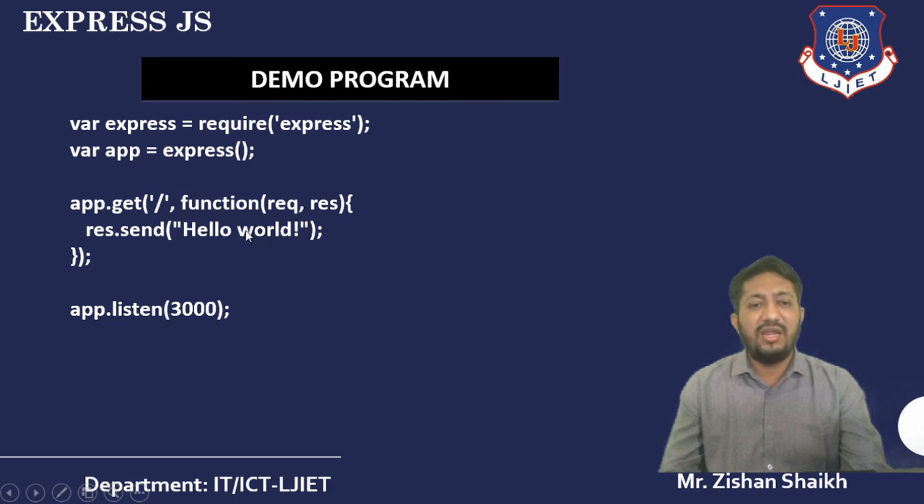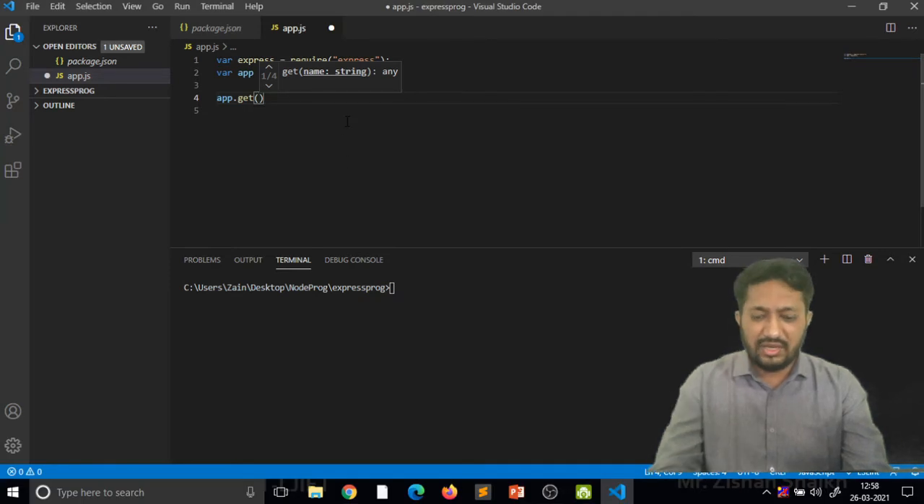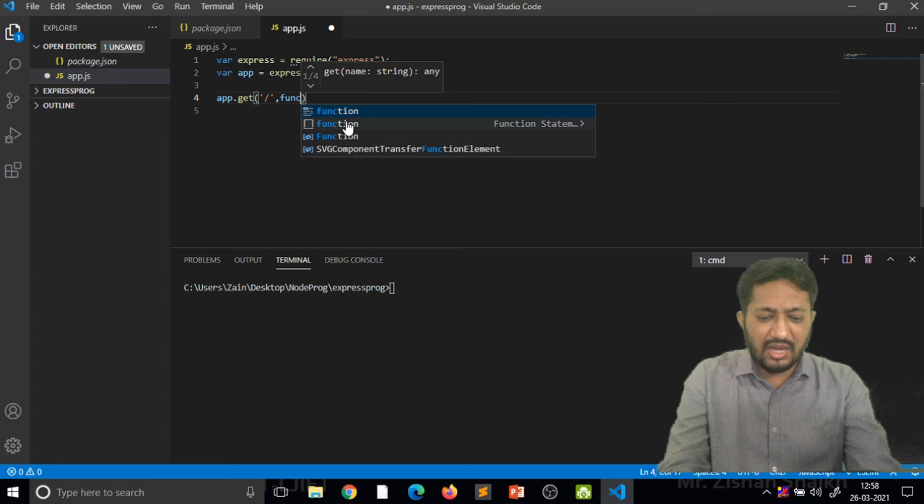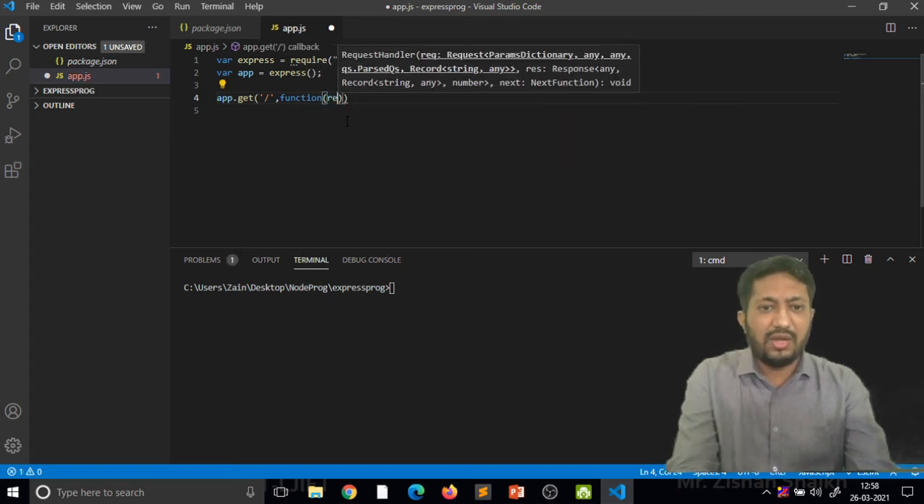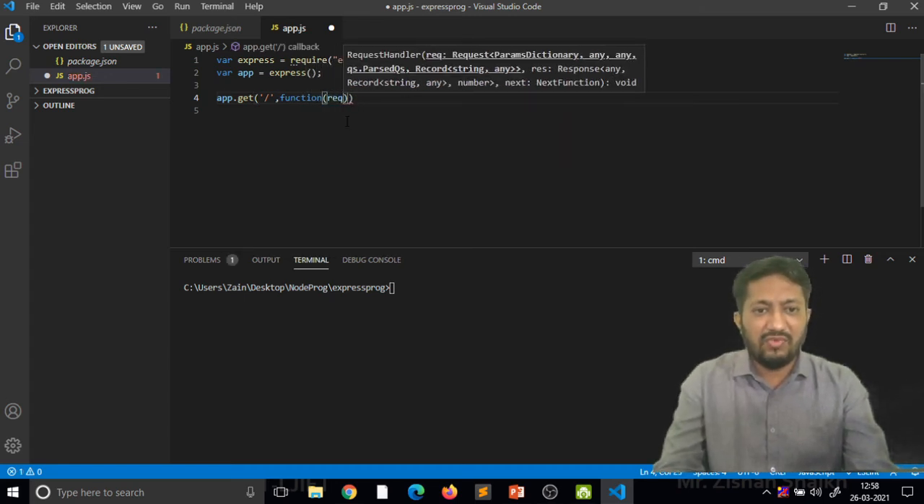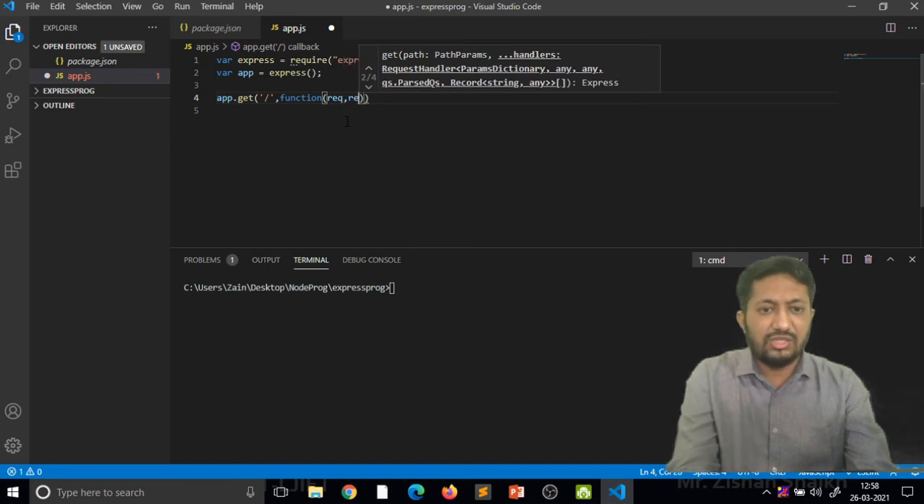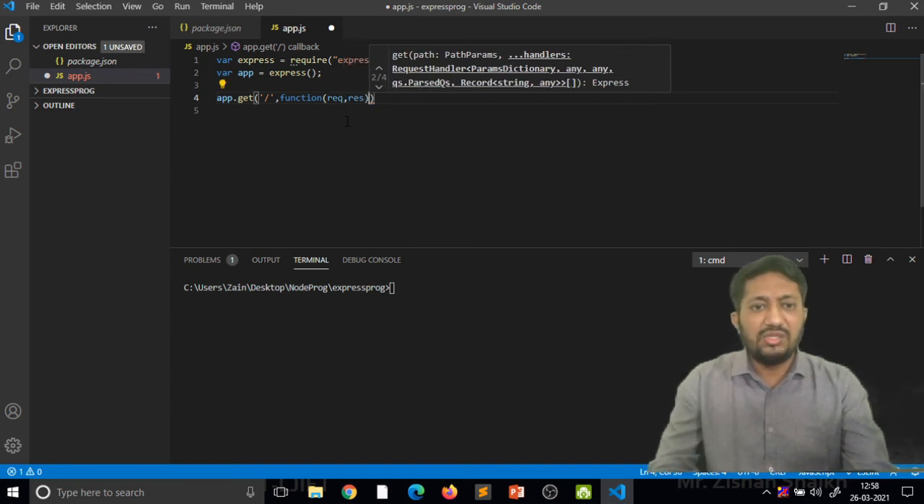That function is telling all about the data. So I'm using that. This is the first parameter, that is my path. This is my default directory where my code is stored. Then I am writing my function, and the function has two parameters, request and response. So this is the function we are writing here.